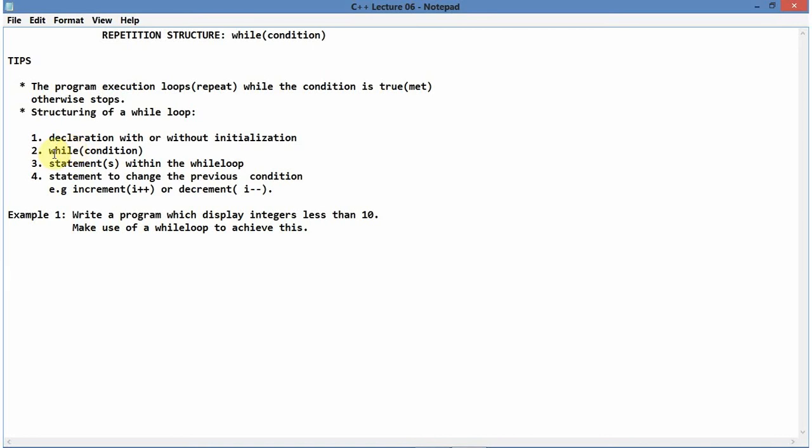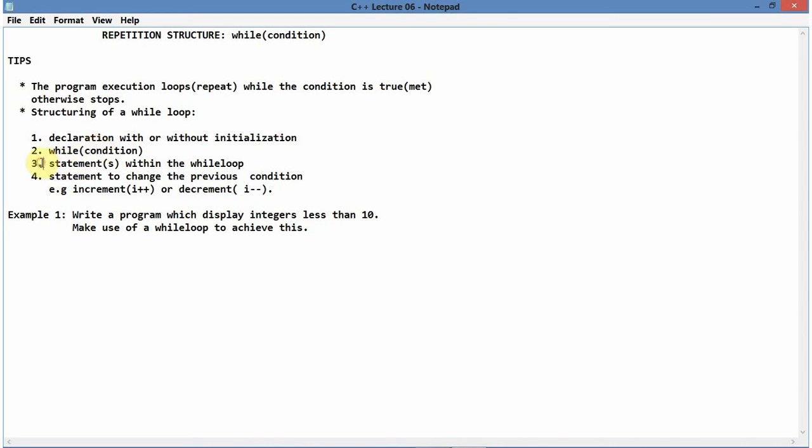Now you'll have your while statement, which is written as while, and then within the brackets of the while, remember this is a condition. That's why you'll always have the while and the brackets, because this is a statement that controls. This is the engine, the one that controls, and whatever is within the two brackets is what is going to control your structure. So I said here is a condition. You write it as while, and then you put your condition here. This represents the condition that the loop is going to be governed by.